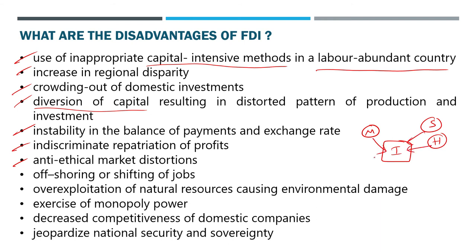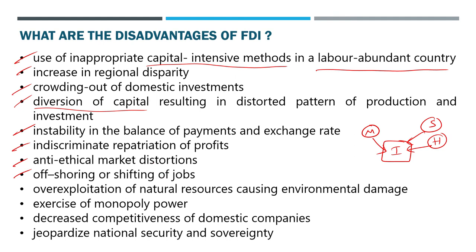They don't invest directly into India. Some other fake company or shell company will be there somewhere, a suitcase company, whatever we call it. Through that, they will invest in India. Anti-ethical types of practices are followed in FDI. That is quite common. And shifting of jobs happens, offshoring happens. Of course, this applies to developed countries, where Europe has experienced this. A lot of unemployment increased in Europe because most of the manufacturing organizations in Europe have shifted to China. So the jobs of the Europeans were lost. That is a disadvantage for the investing country, once again.